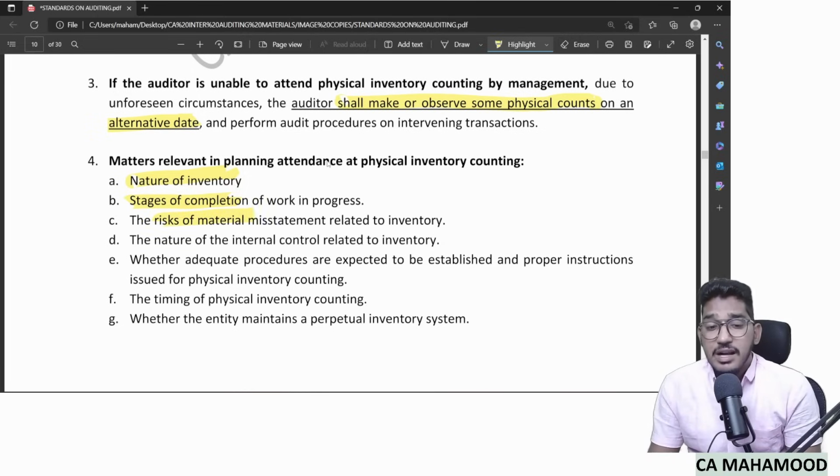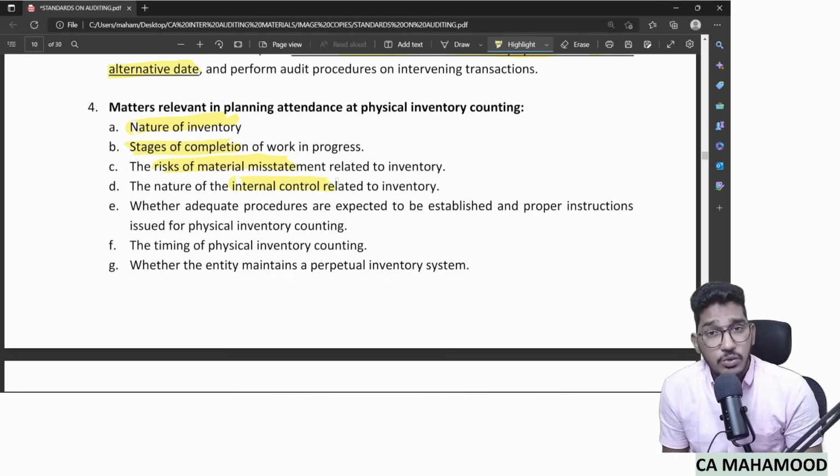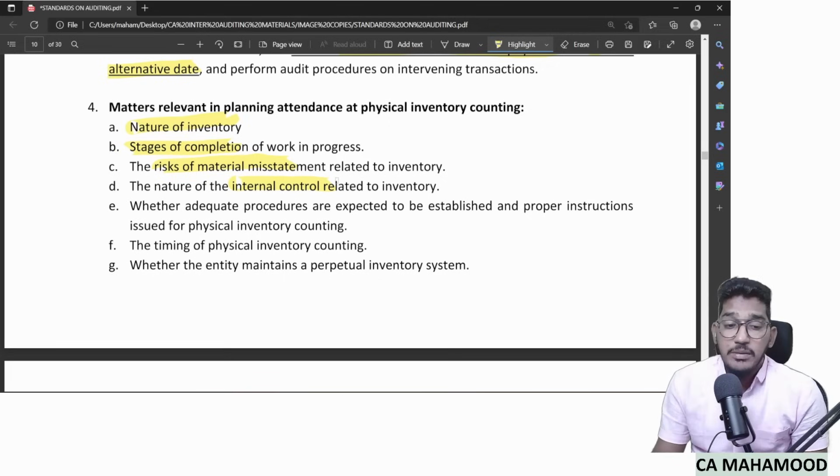And what risks are there when it comes to inventory? Are they having CCTV cameras? Are they having a proper record keeping system? What is the nature of related internal controls, what kind of internal controls they are having? Whether adequate procedures are established and proper instructions are given, whether you are giving proper instructions to your team on how to do the counting. Timing: at what time you are doing it, how far from the balance sheet date.